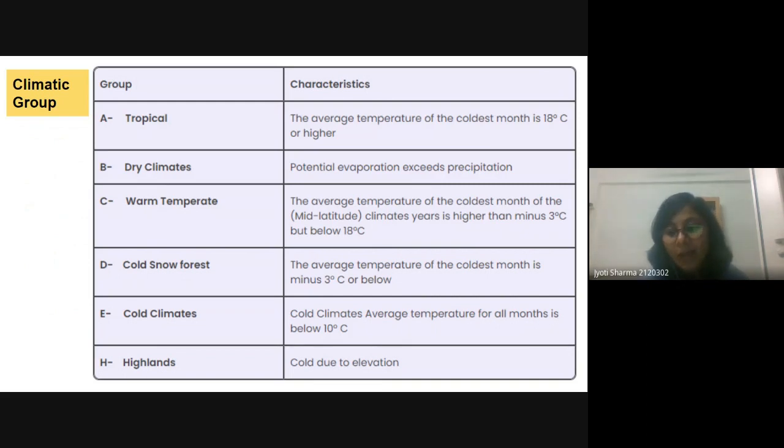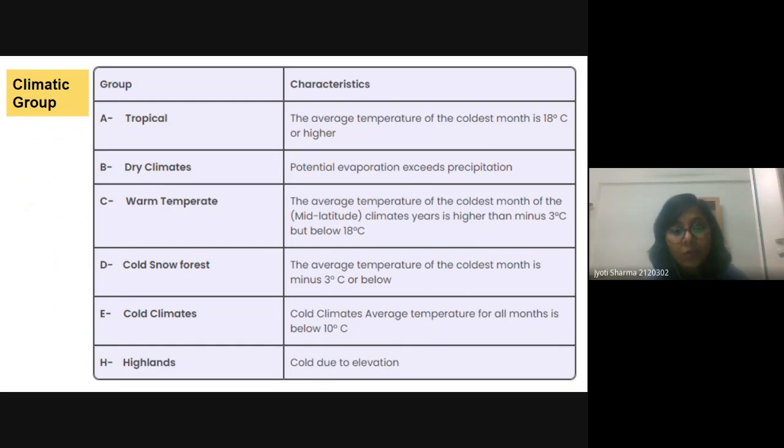For tropical, he said that if the average temperature of the coldest month is 18 degrees Celsius or higher, then this will be the tropical climate. For dry climate, he told that if the potential evaporation exceeds the precipitation, meaning there is more evaporation than precipitation, then we get the dry climate. If we talk about the warm temperate, then the average temperature of the coldest month is higher than -3 but below 18, meaning -3 to 18 degrees. If the average temperature of the coldest month is in this range, then we call it warm temperate.